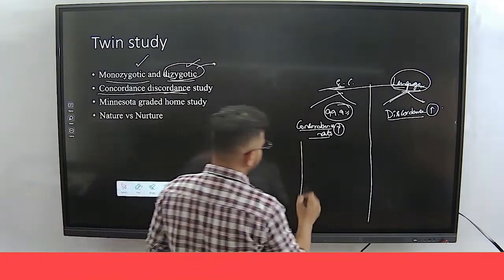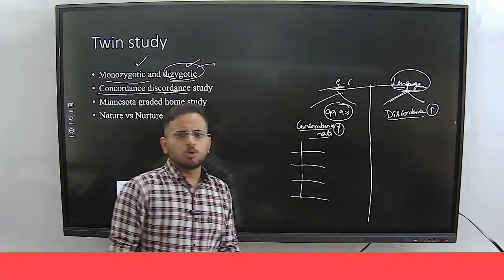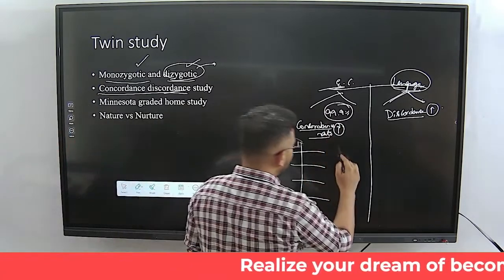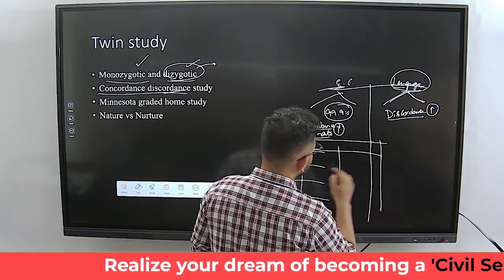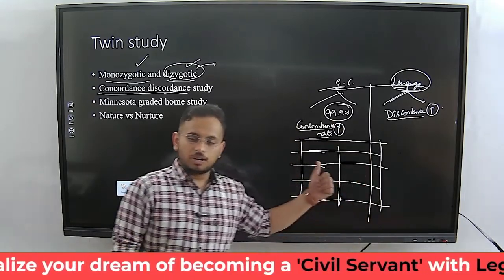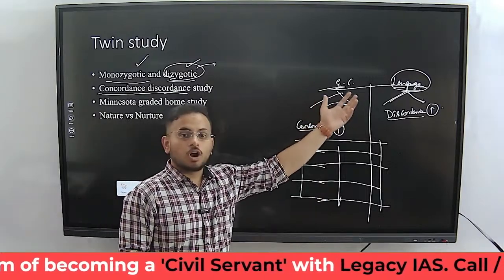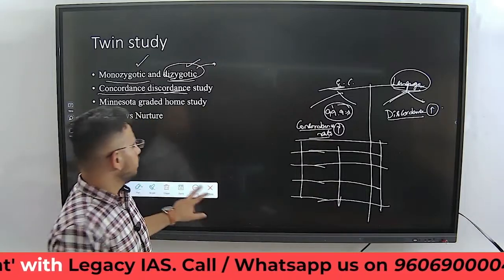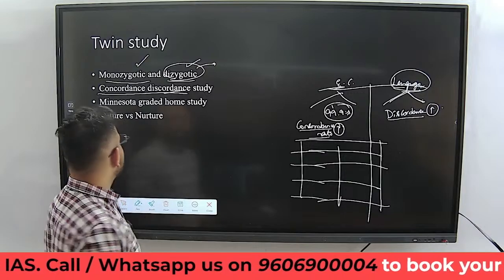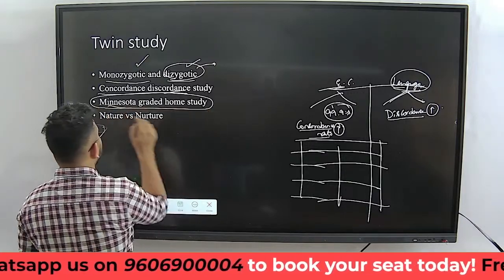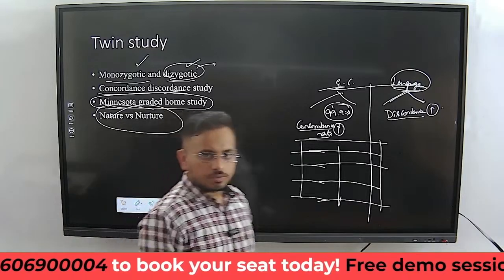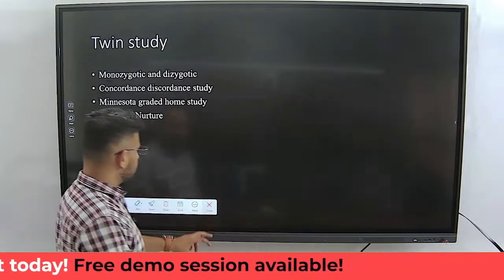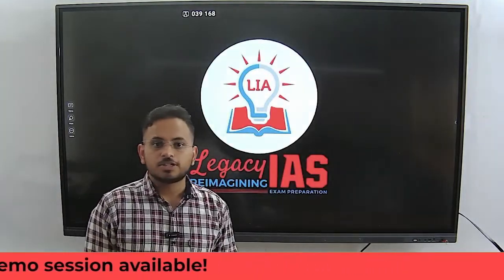We take a lot of traits: hair color, hair texture, the posture of walking, the posture of sitting, the way of speaking. Everything is considered, and we map the concordance and the discordance, look at the percentages, and then analyze each particular trait. This trait has a lot of influence from the nature, and this trait has a lot of influence from the nurture. This is simply the way we conduct twin studies. We've talked about the Minnesota study, and also the concept of nature and nurture. So twin studies also helped the anthropologists and the biologists to solve the puzzle of nature versus nurture.